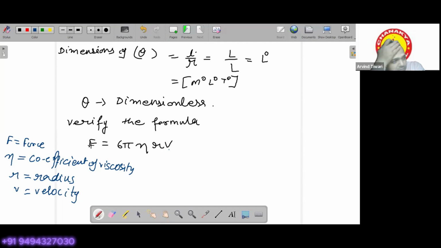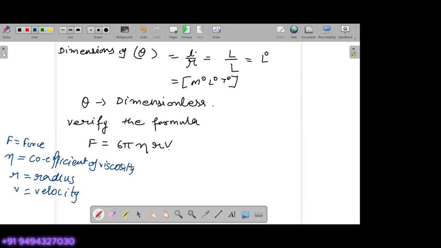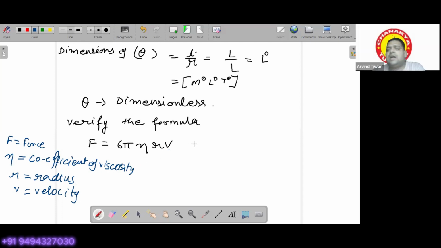It's correct, sir. Yes, so this formula is correct. F equals 6 pi eta R V is the correct formula. So okay, students, today we have studied about the dimensions.